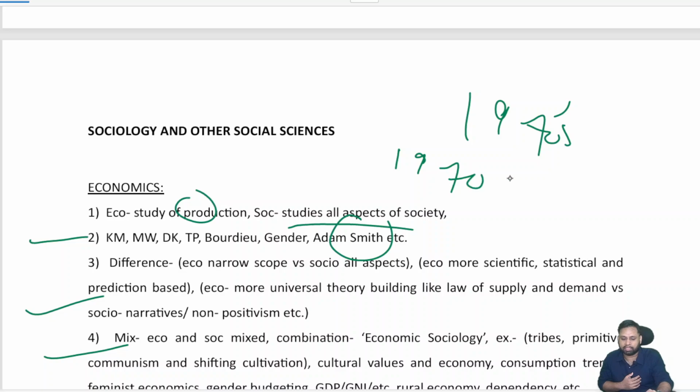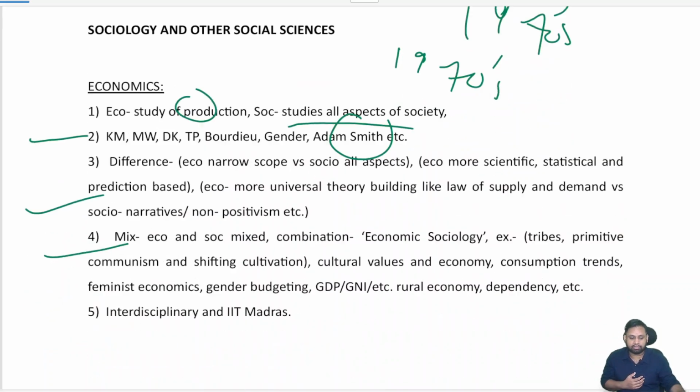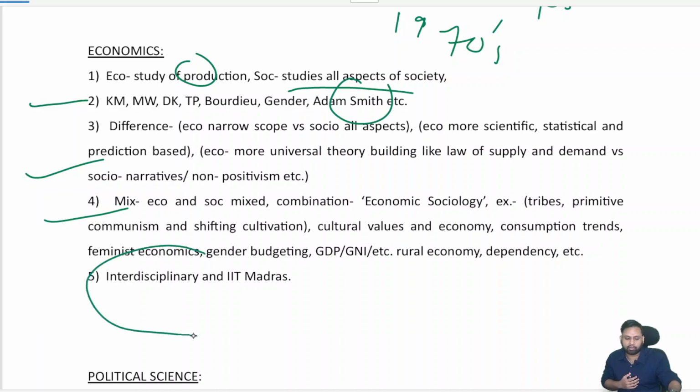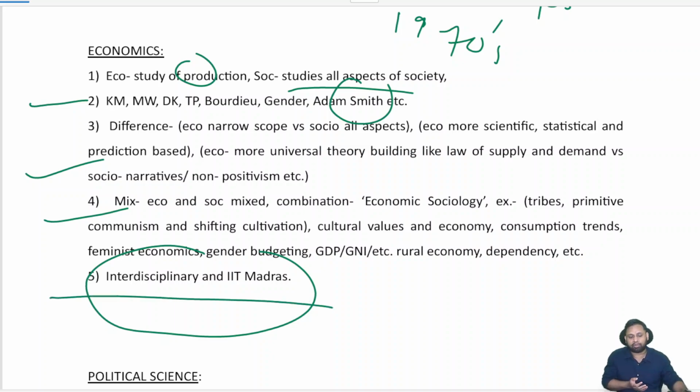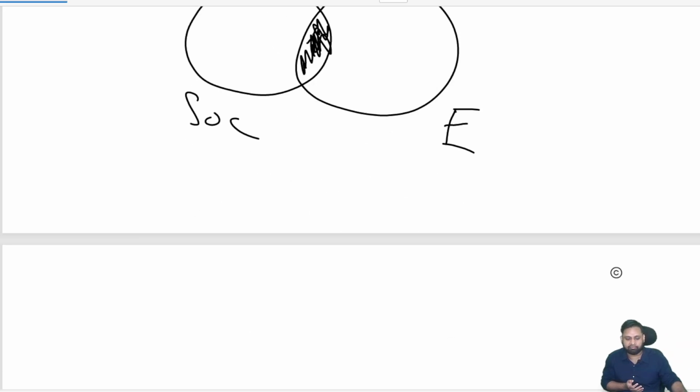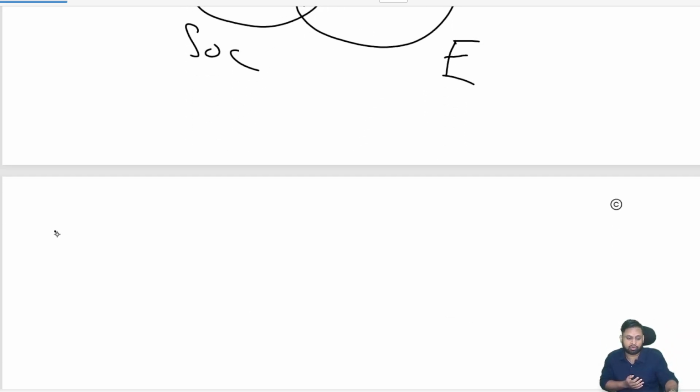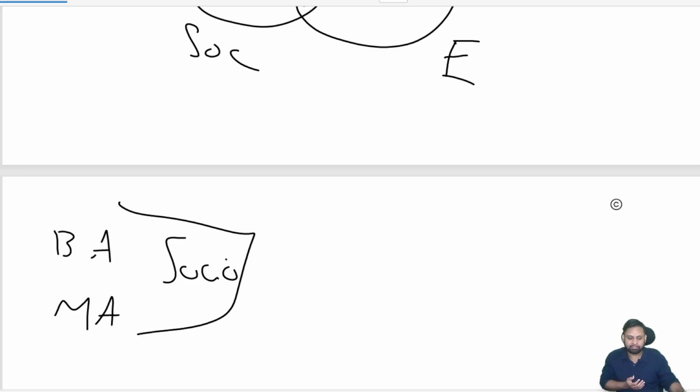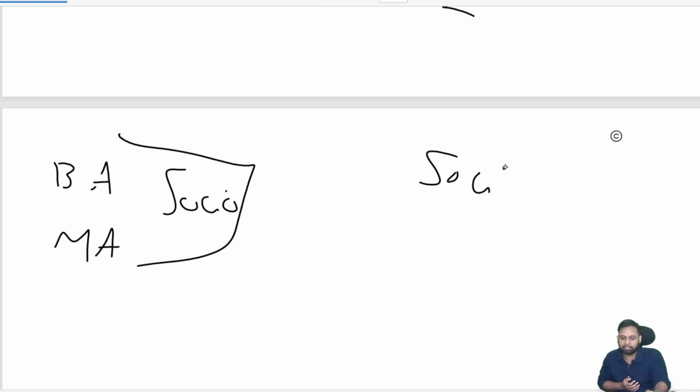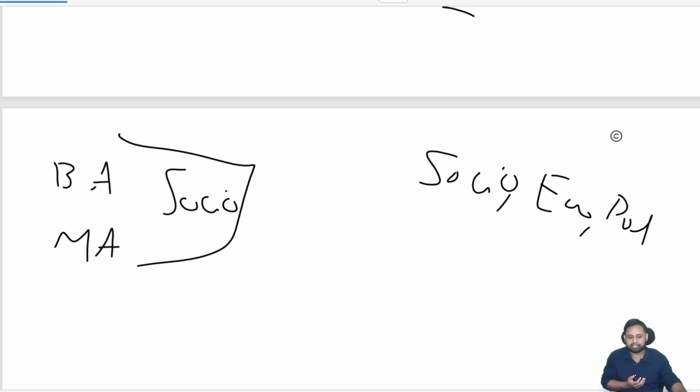So we need to bring a contemporary, very updated example. As I said, that's in the topic scope. We also have interdisciplinary programs. Simply speaking, we have BA economics, BA sociology in colleges, or MA sociology. Interdisciplinary programs mean that sociology will be taught, economics will be taught, political science will be taught, subjects like that in combination. So that is an interdisciplinary program.